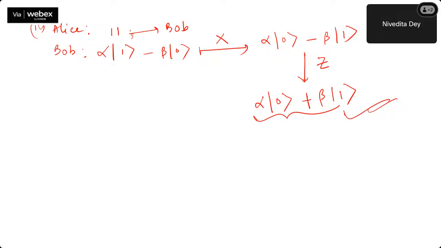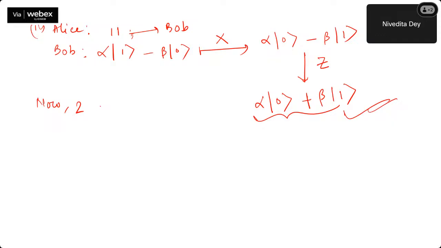Now, there are two questions that you can ask. Yes, and this library that we will be applying, based on what? That has to be pre-shared with Bob. Because Bob has received alpha 0 plus beta 1, but what if it is not the desired one? So Bob will not understand that, right? But whenever Alice sends 0 0, that is a signal that Bob need not do anything. That library definitely should be there.